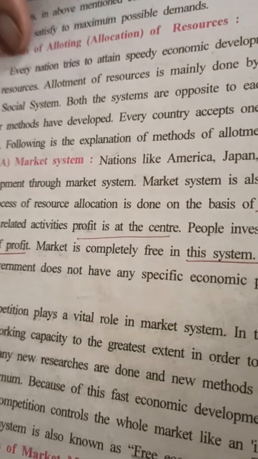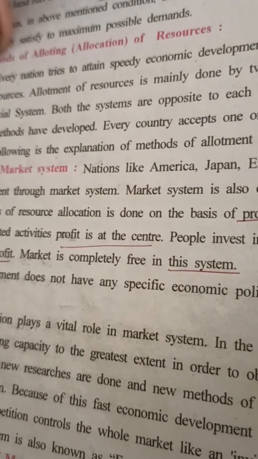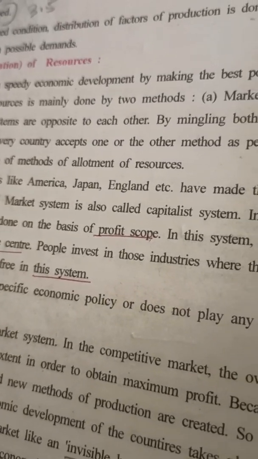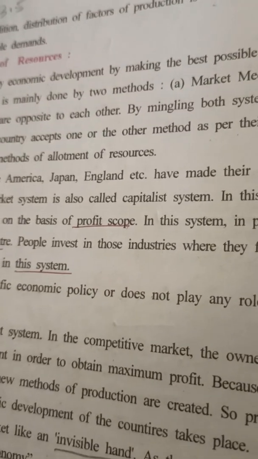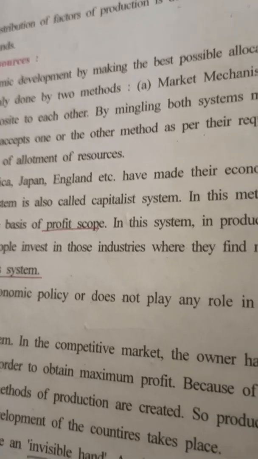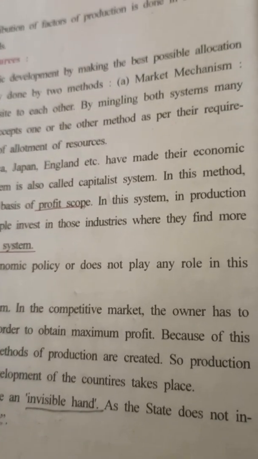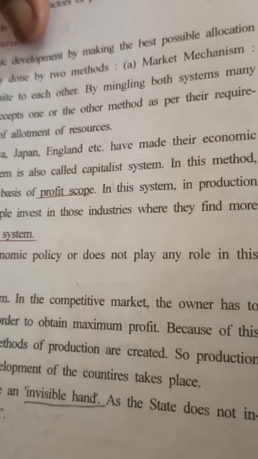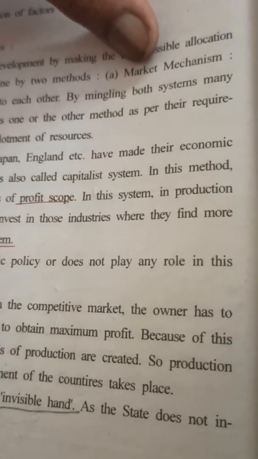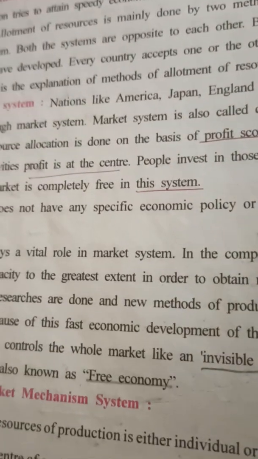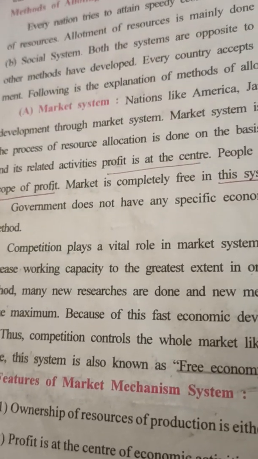Now see, every nation is trying to attain speedy economic development. That means all the nations of the world want to be developed very soon. And they also have a competition amongst the different countries of the world. So this allotment of resources is mainly done by two methods. One is market mechanism, second one is social system.